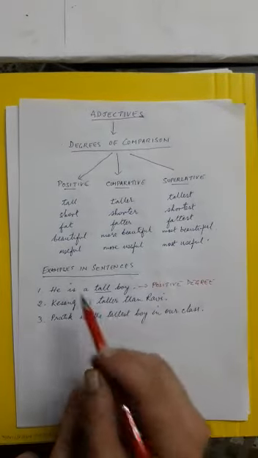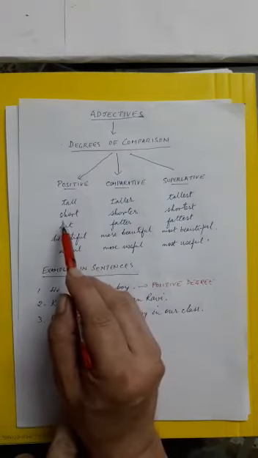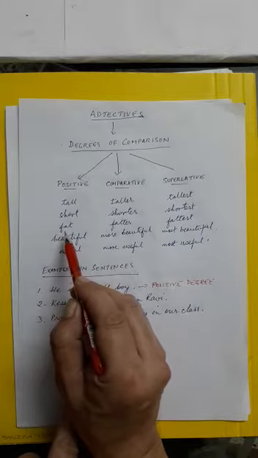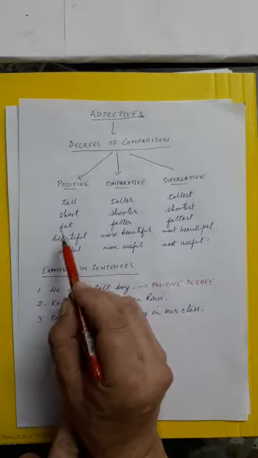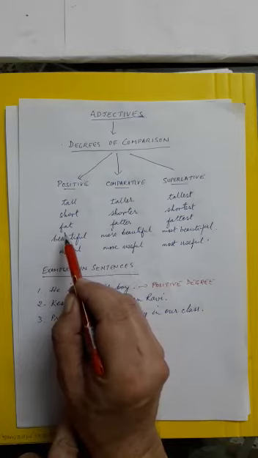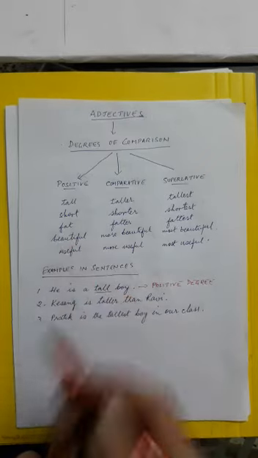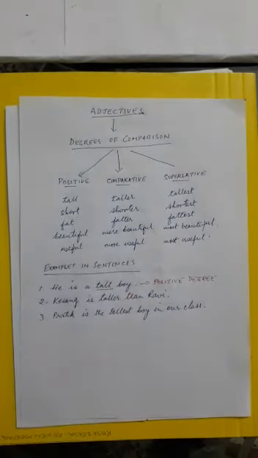Same way, she is a short girl. Again, describing one person, again it is positive. He is a fat boy, it's just describing one boy, an ordinary adjective is used, therefore it is in the positive. Likewise, beautiful, she is a very beautiful girl, just describing the girl, no comparison out there, therefore that is the positive degree.